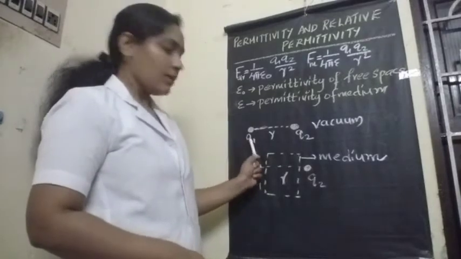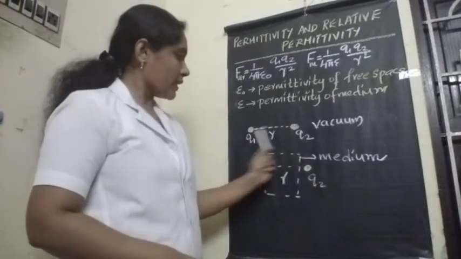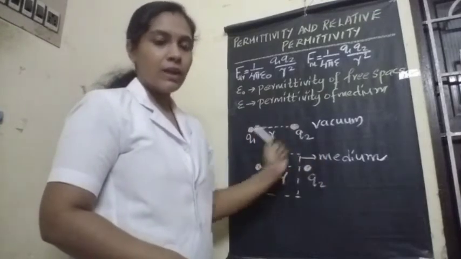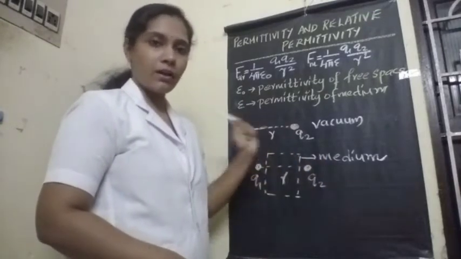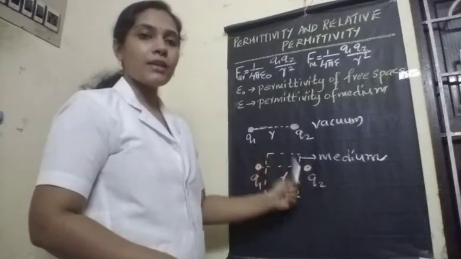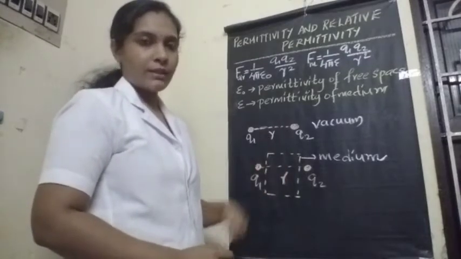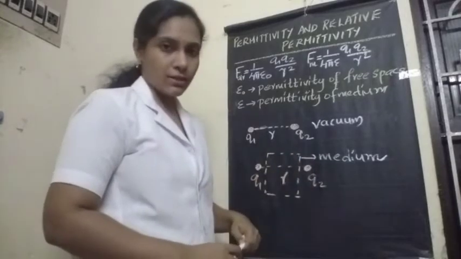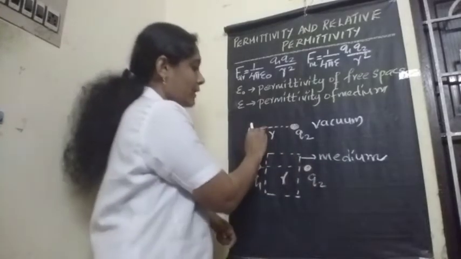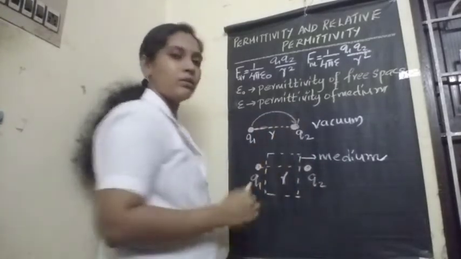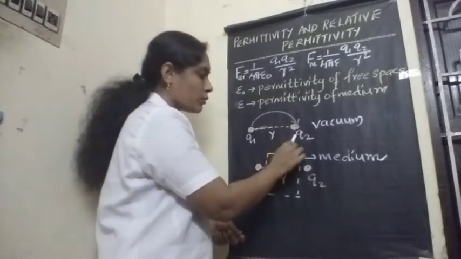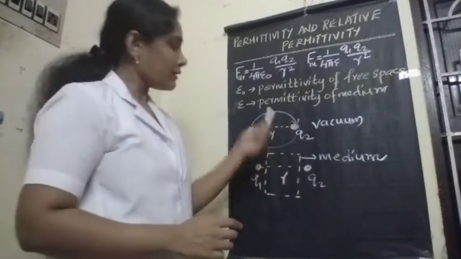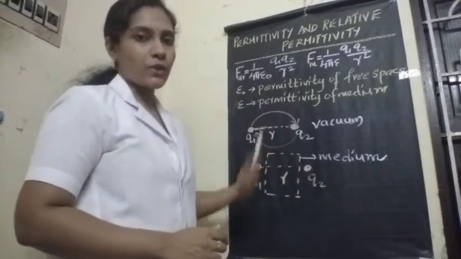See here, just look at this figure. Here we have considered two charges Q1 and Q2 separated by distance R. These charges are present in vacuum. That means no medium is introduced between these two charges. So Q1 will exert a force on Q2. In turn, Q2 also exerts a force on Q1. Nothing is here to obstruct them.